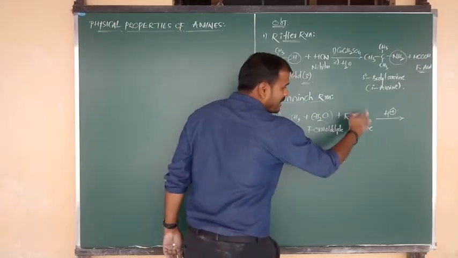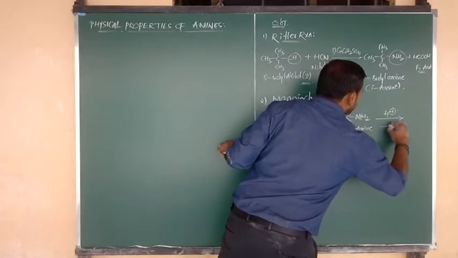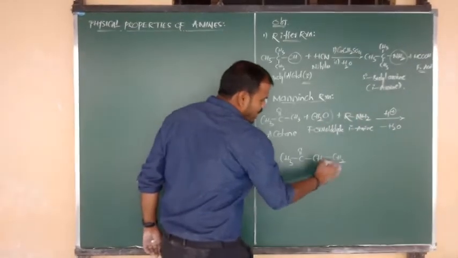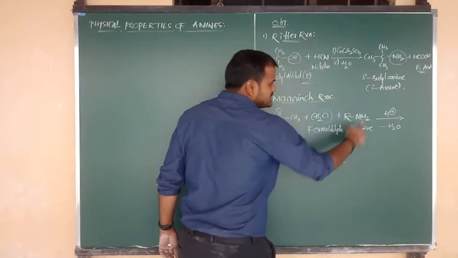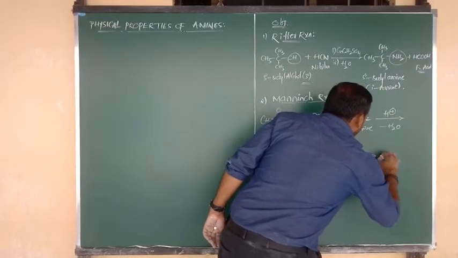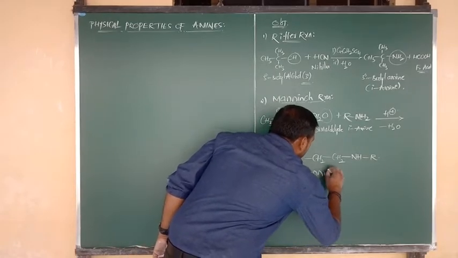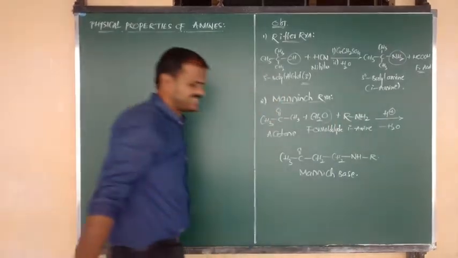Again from primary amine we have to remove H, O. Nothing but in acidic medium here we are going to lose the water molecule. So this is CH2 I have written here. After the loss of hydrogen from primary amine, remaining is NH bonded to R. This is your intermediate compound in this reaction. Its name is called Mannich base.